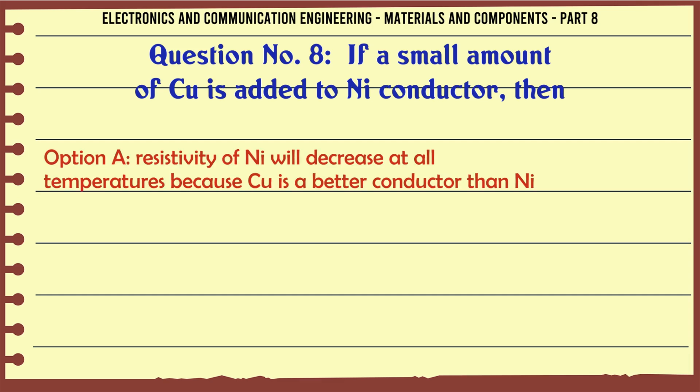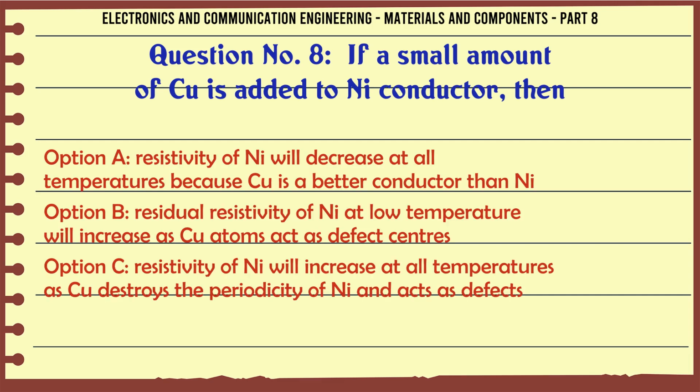If a small amount of Cu is added to Ni conductor, then: A, resistivity of Ni will decrease at all temperatures because Cu is a better conductor than Ni; B, residual resistivity of Ni at low temperature will increase as Cu atoms act as defect centers; C, resistivity of Ni will increase at all temperatures as Cu destroys the periodicity of Ni and acts as defects; D, resistivity of Ni remains the same.